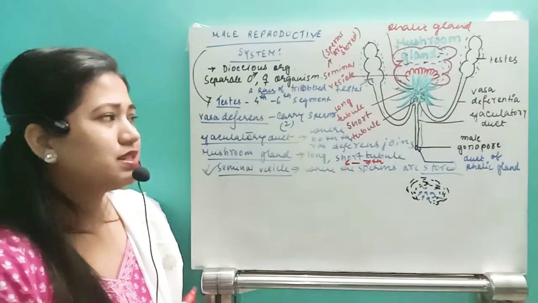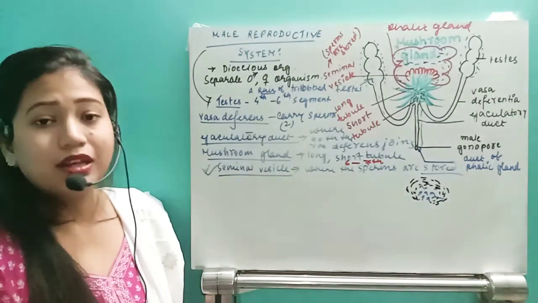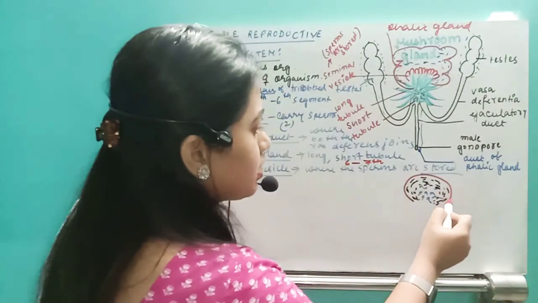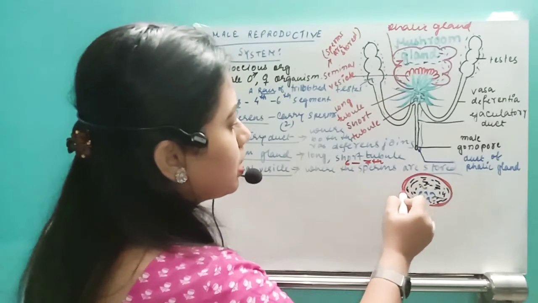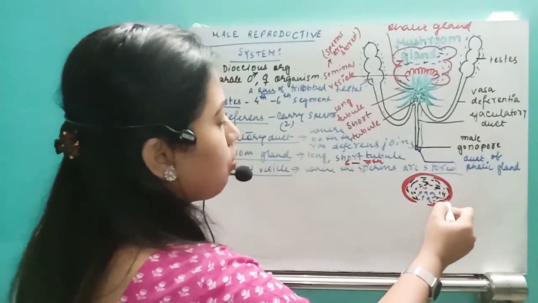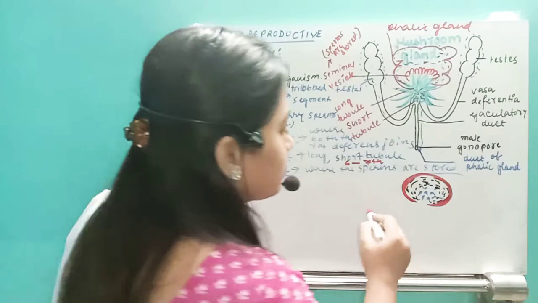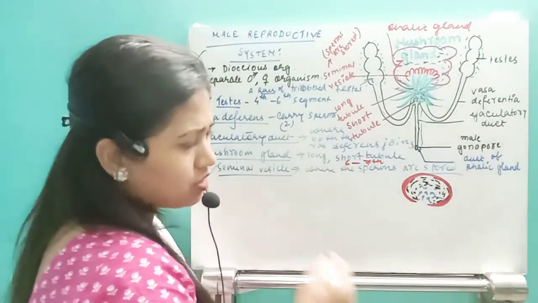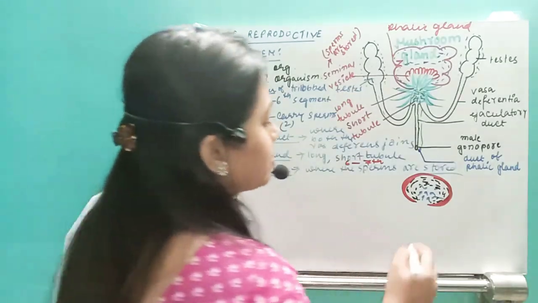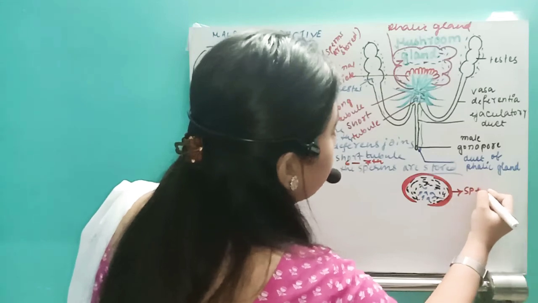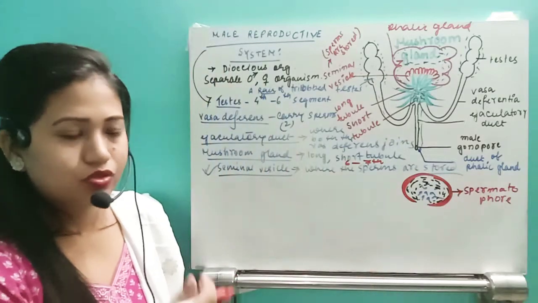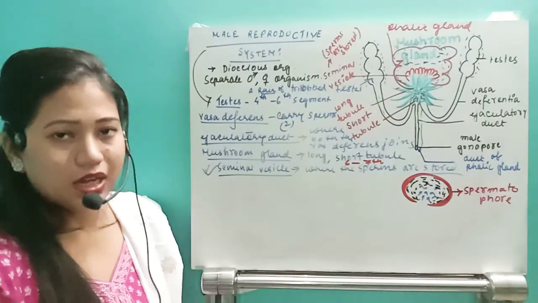So this phallic gland will secrete one hard substance so that the sperms can be stored properly. Okay, so that it can be protected properly. So that is actually going to be the thick covering of the phallic gland. So what is that structure? It is just like a sperm cage which is ovoid, round, and has one pore. This is known as the spermatophore. Okay, so remember that this is called a spermatophore. Why do they have this opening? So that it can easily come out and they can fertilize the ovum.